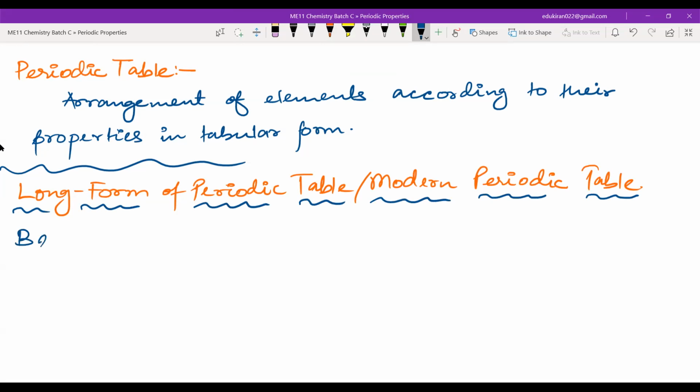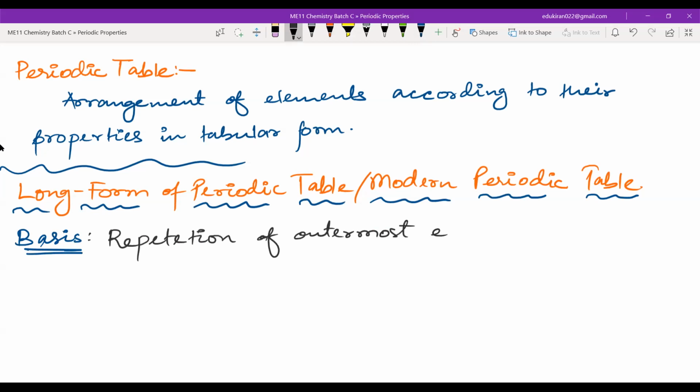So what is the basis of this classification? The basis of this classification is repetition of outermost electronic configuration. Now, when we arrange the elements on the basis of the repetition of outermost electronic configuration, what is the arrangement?